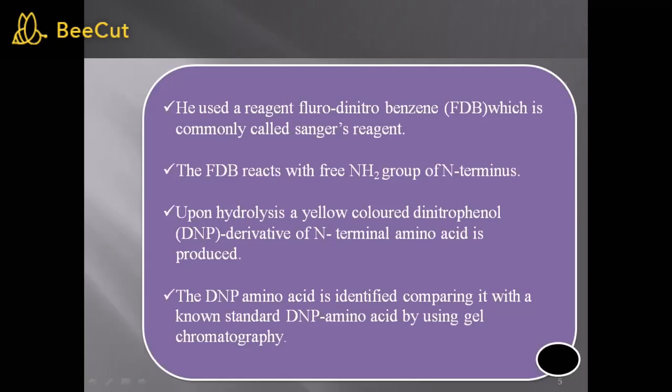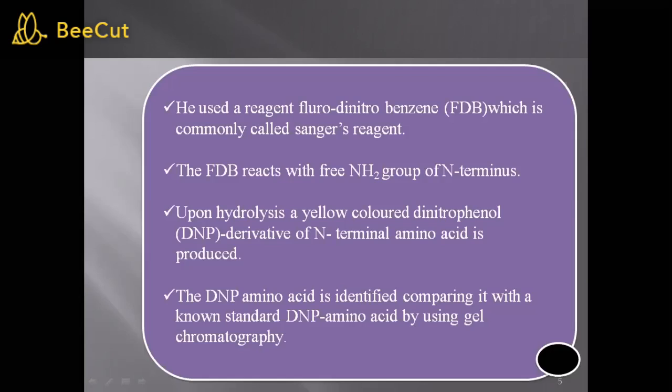Then a yellow colored dinitrophenyl derivative of the terminal amino acid is produced, and this we have to separate, or load onto the Dowex 50 column.